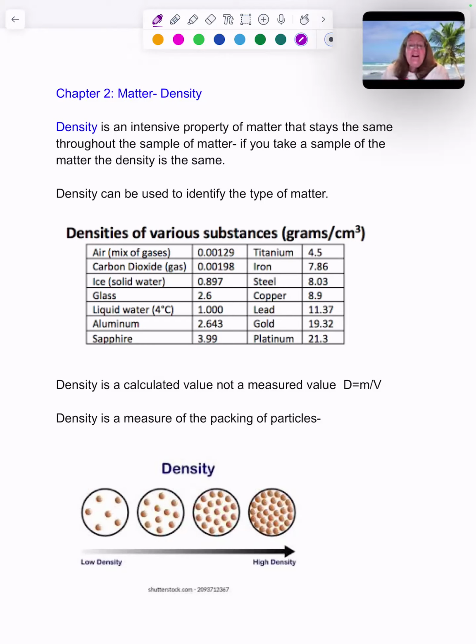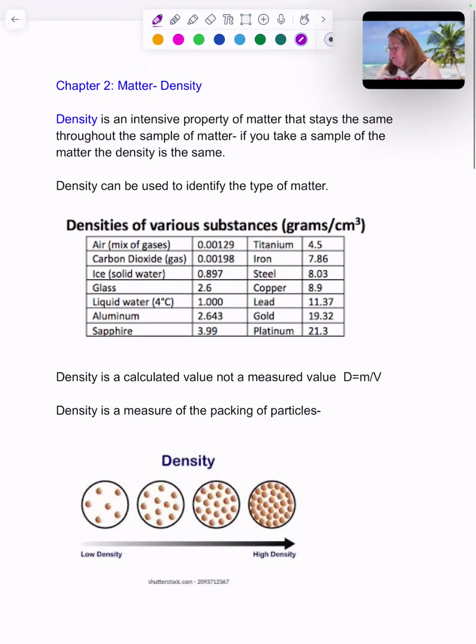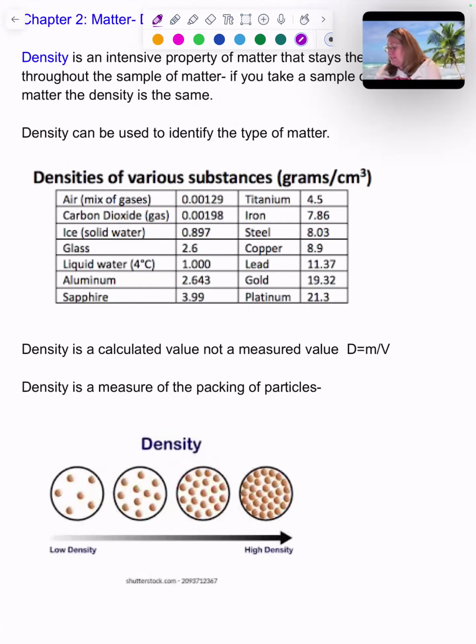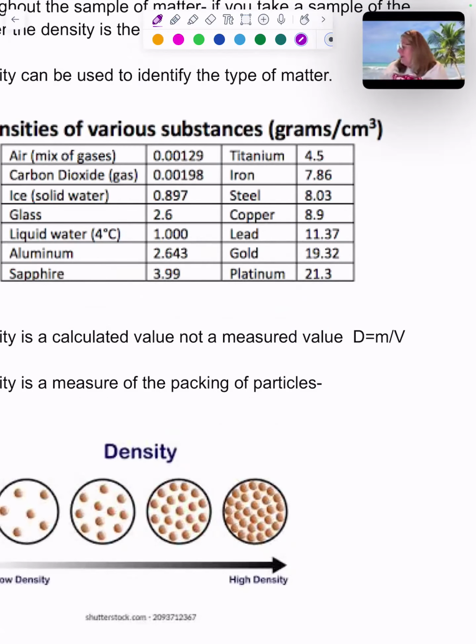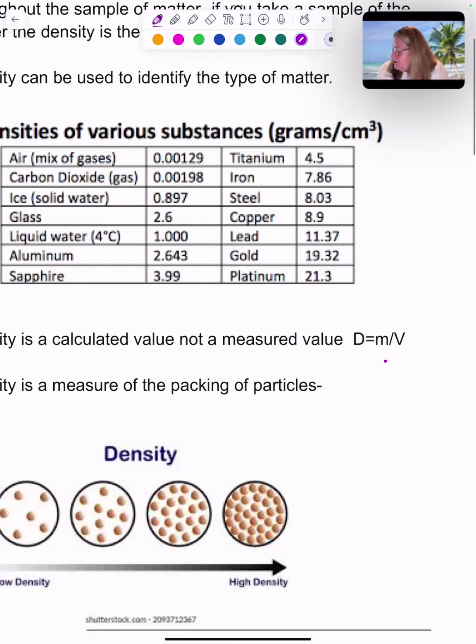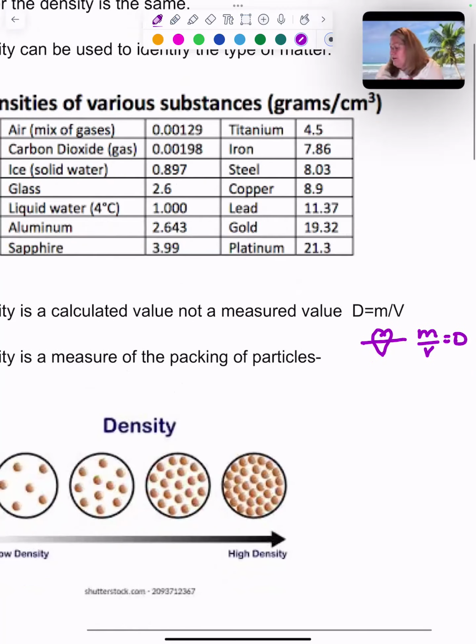Density is a calculated value, not a measured value. So we have to calculate density, and we use the formula density equals mass over volume. And I always like to teach this as density broke my heart. If you draw a heart and you break it in half, you can see that that's an M over a V. So we say that density broke my heart. And it's just a way to remember density.